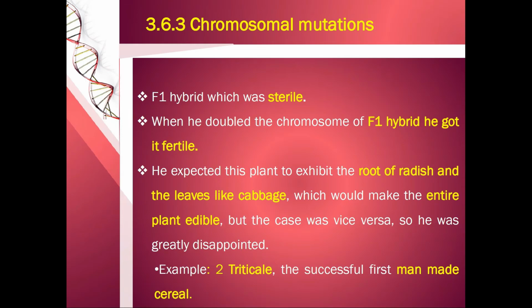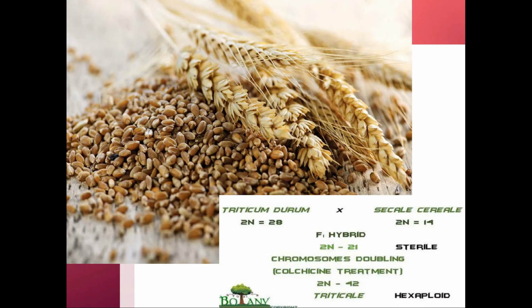The second example is triticale. This is the first successful man-made cereal, from Triticum durum and Secale cereale. Triticum durum is a wheat plant which is crossed with Secale, which is rye.